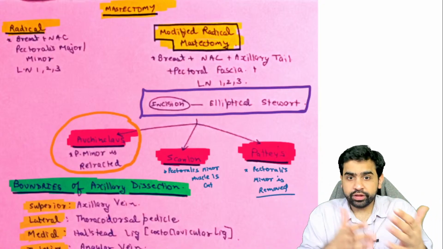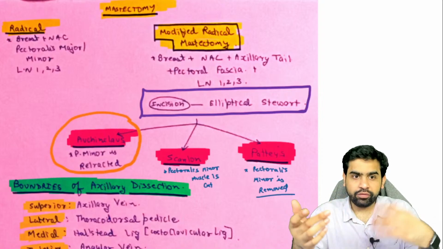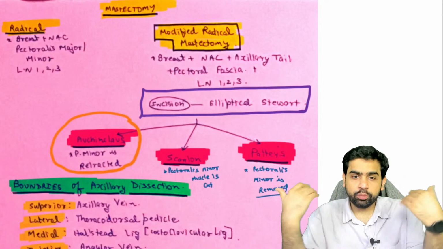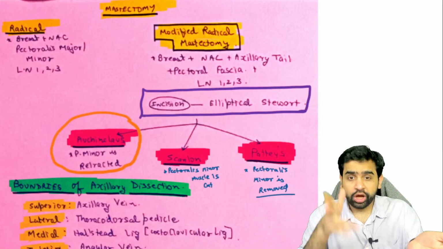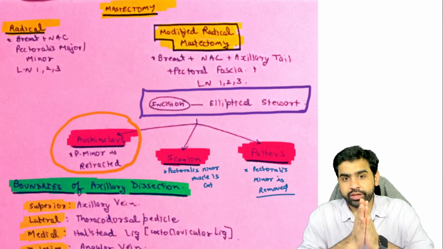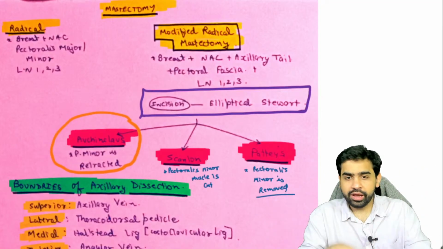Now what you're doing with the pectoralis minor, based on that you basically divide them into 3 categories. What you have is an Auchincloss, a Scanlon, and a Patey. In the Patey, you remove the pectoralis minor. In the Scanlon, you cut the pectoralis minor, and once you have removed that particular node, you rejoin that muscle again. And in the Auchincloss, you retract the pectoralis minor and then you remove that particular node.